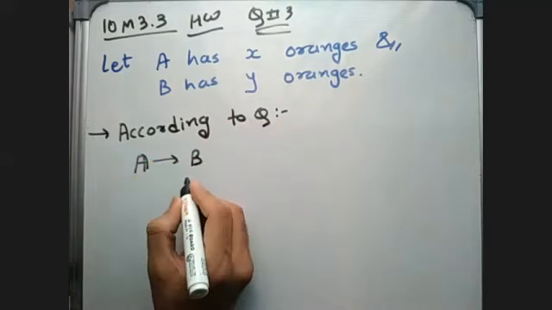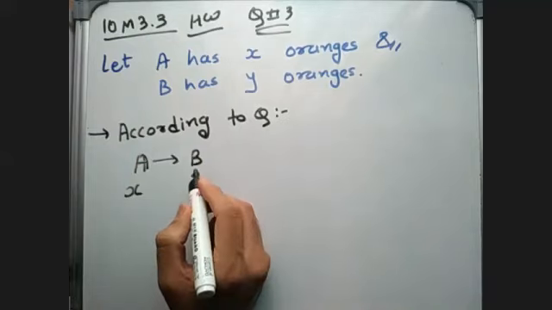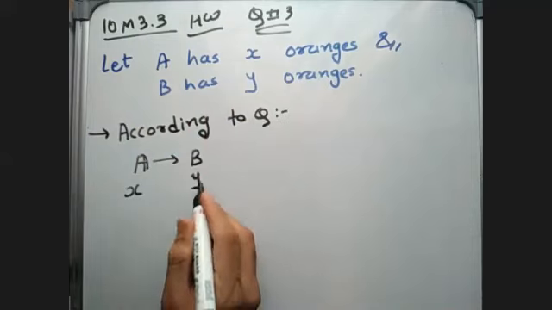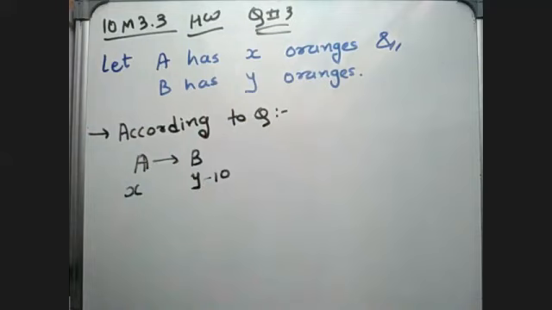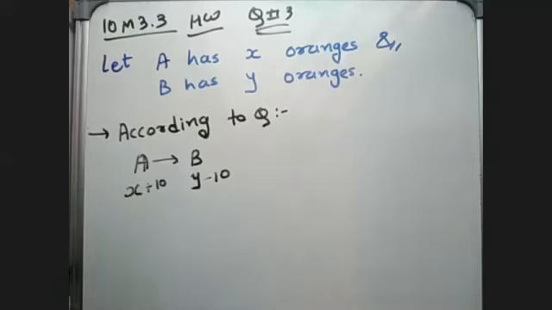So now A is having X oranges and B is having Y oranges. Now if B gives his 10 oranges to A, how many oranges will be left with B? Y minus 10. And how many oranges will A have then? X plus 10, right?